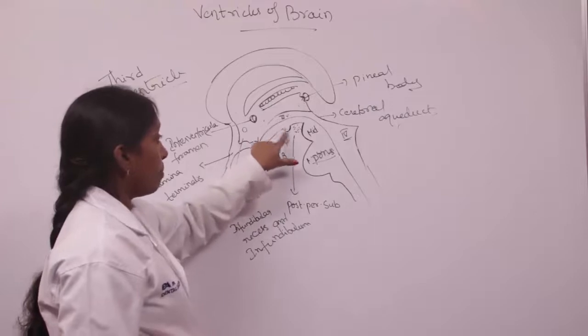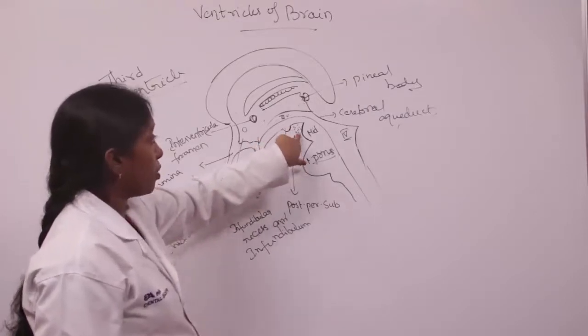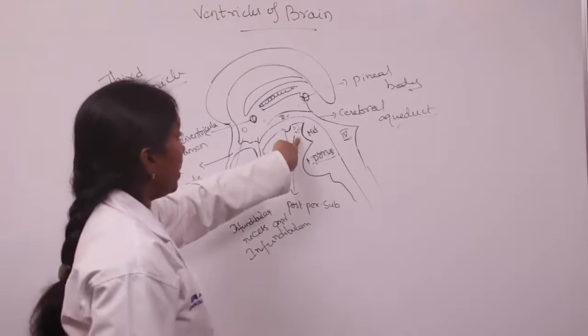The infundibular recess is an extension of the third ventricle. We also have the mammillary body, the posterior perforated substance, and the tegmentum of the midbrain.